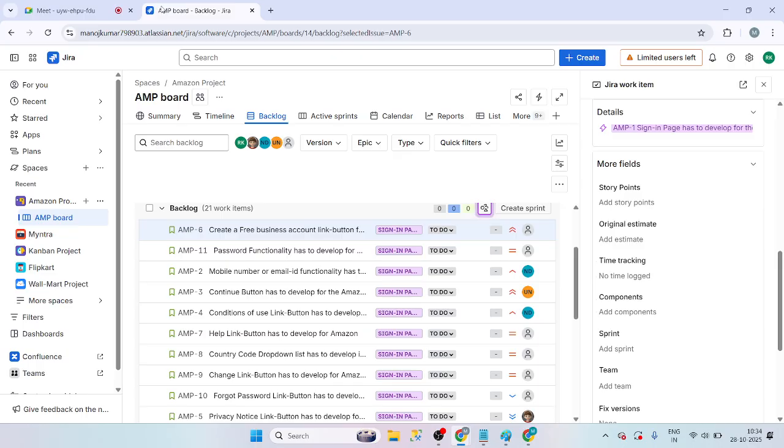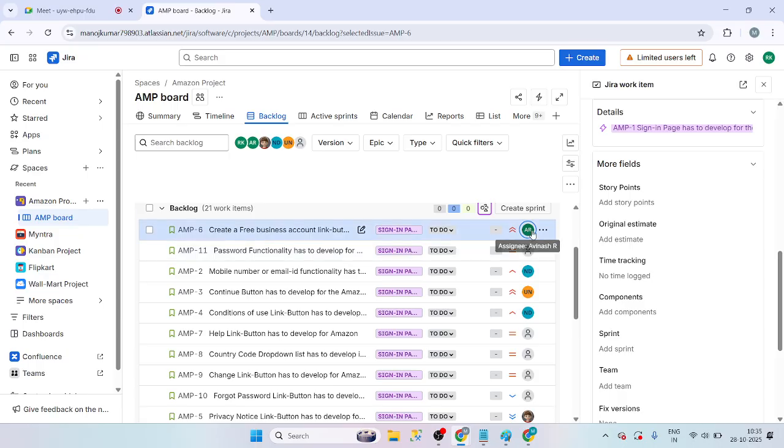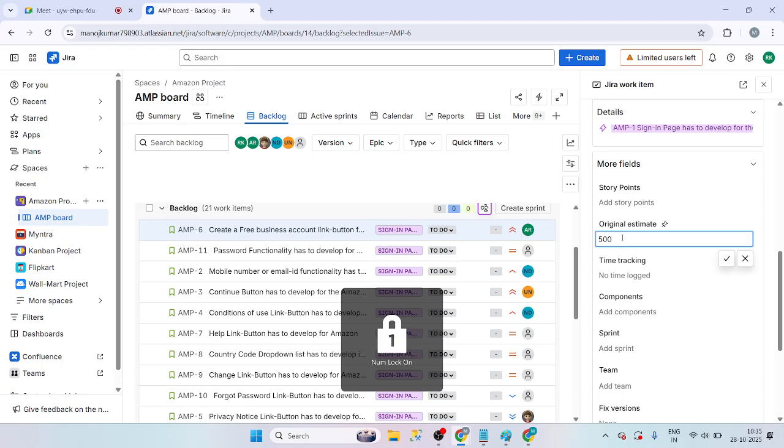Ramya, understood? Should each individual developer or tester give it? No, no. The dev lead. One of the dev leads will be responsible. Avinash is the responsible person. Now, what will he do? Will Avinash work on this total ticket? No. Just consider this ticket is going to take like 500 hours. So that will be divided among different developers. That is going to be split into subtasks.